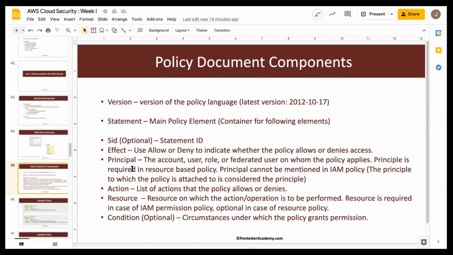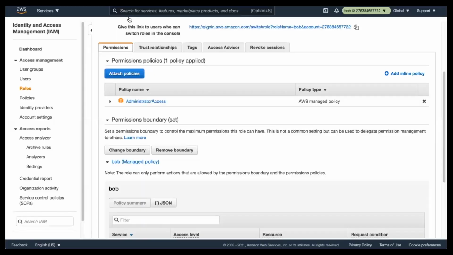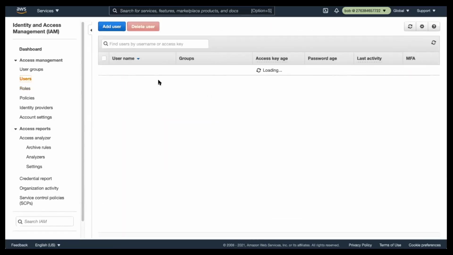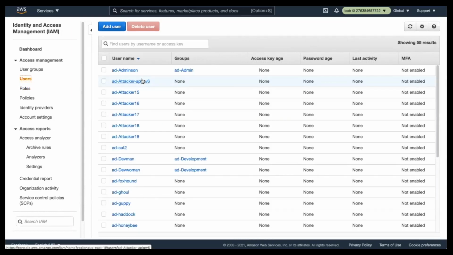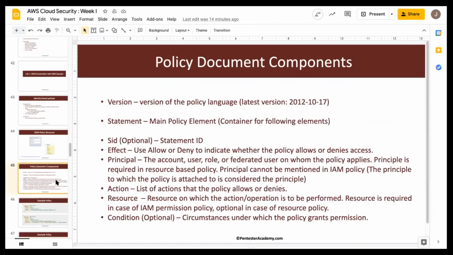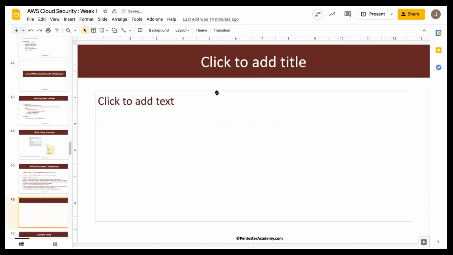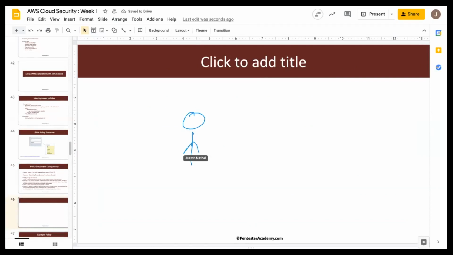And principal is basically the user, the role, or federated user to whom the policy applies. Now, please note there are two kinds of policy, right? We have seen IAM policies which are attached to IAM roles, users, and all of these. Now, there is one more policy. Let me quickly go back to the slide and draw this one out real quick. So we have an individual, right? So this can be a principal.